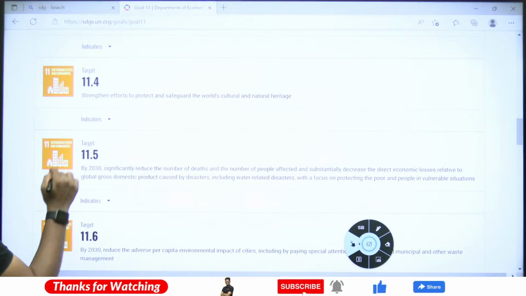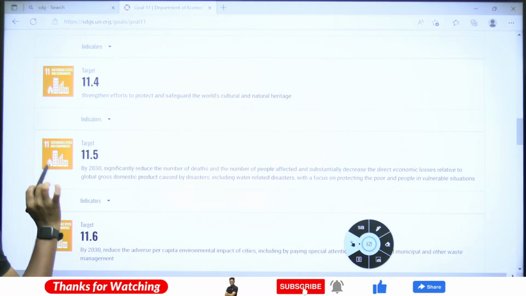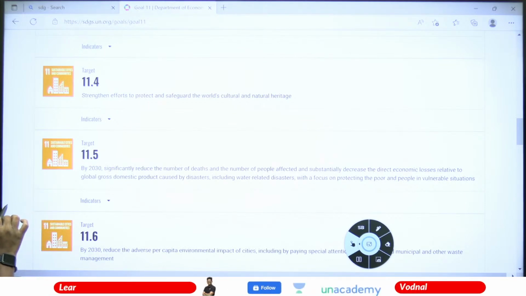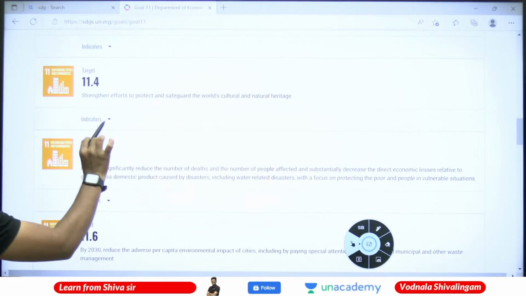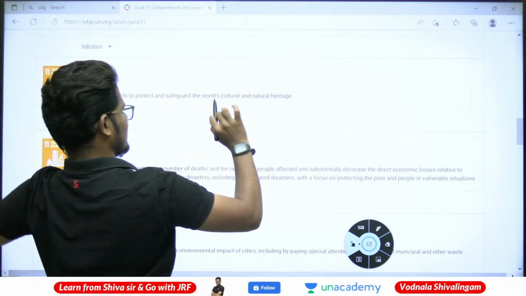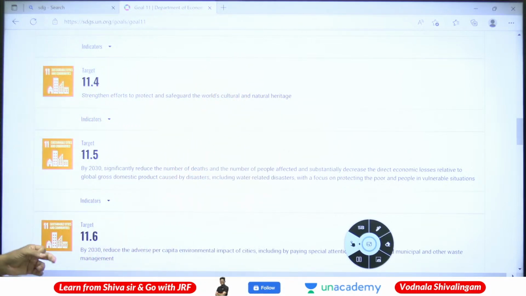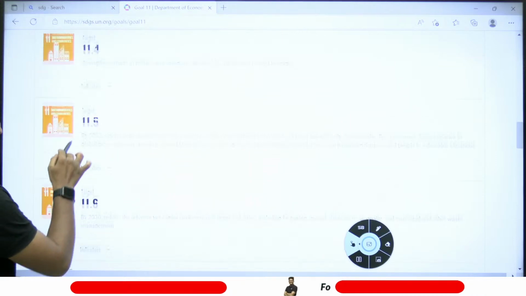Right. Next, strengthen the efforts to protect and safeguard the world's cultural and natural heritage. We need to protect the world's cultural and natural heritage, which is there in India as well as the world, in the respective countries.